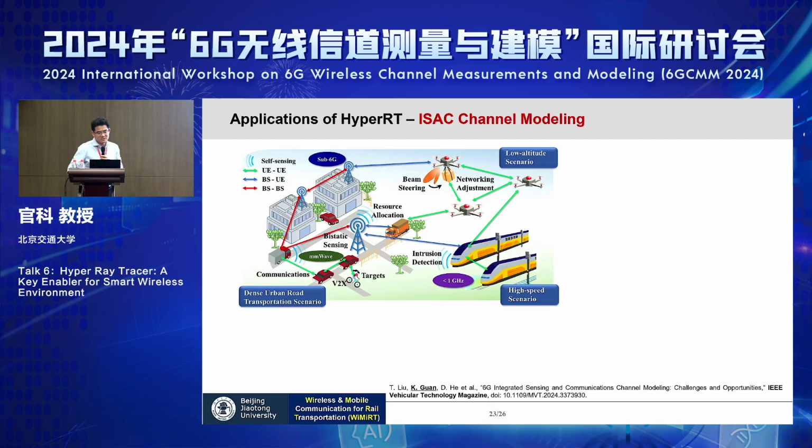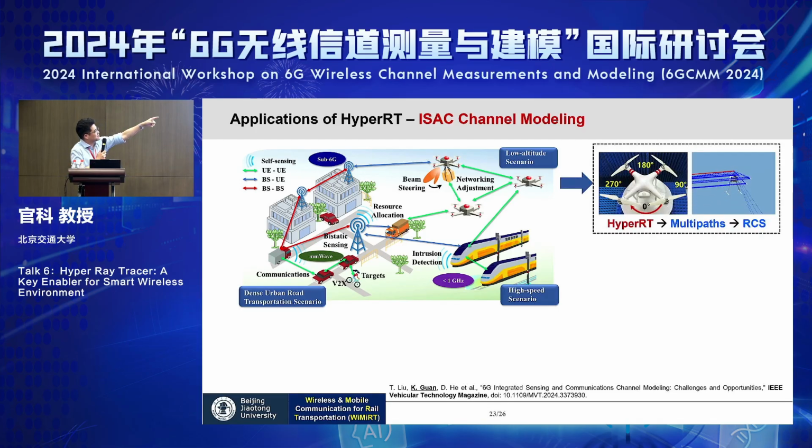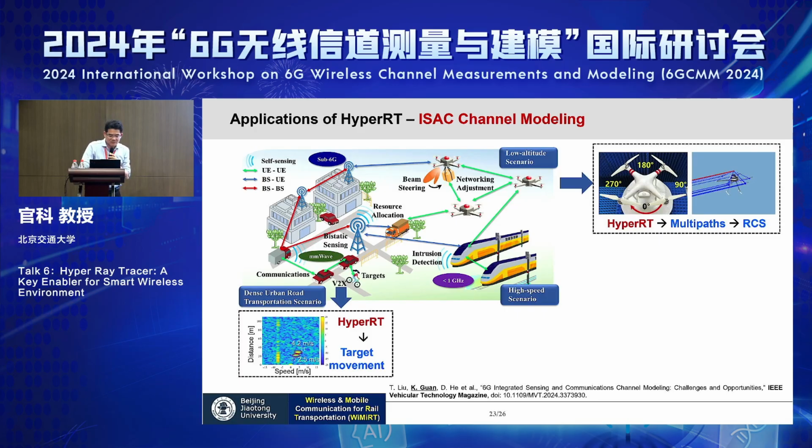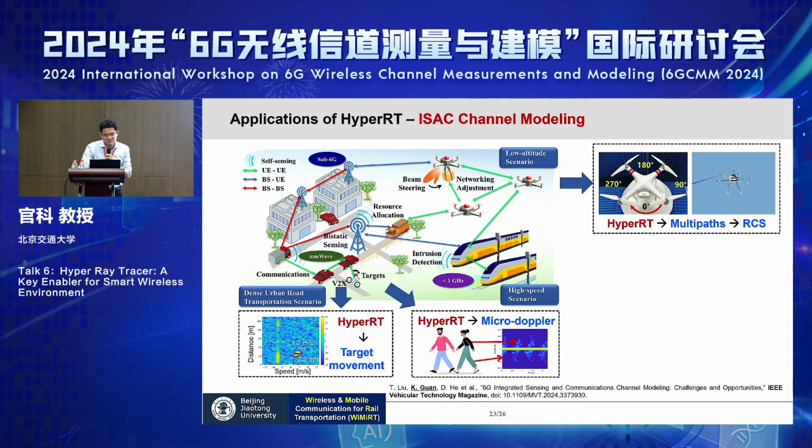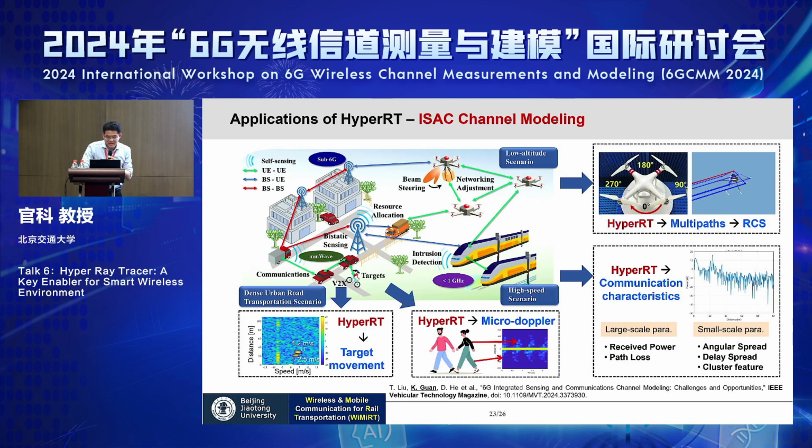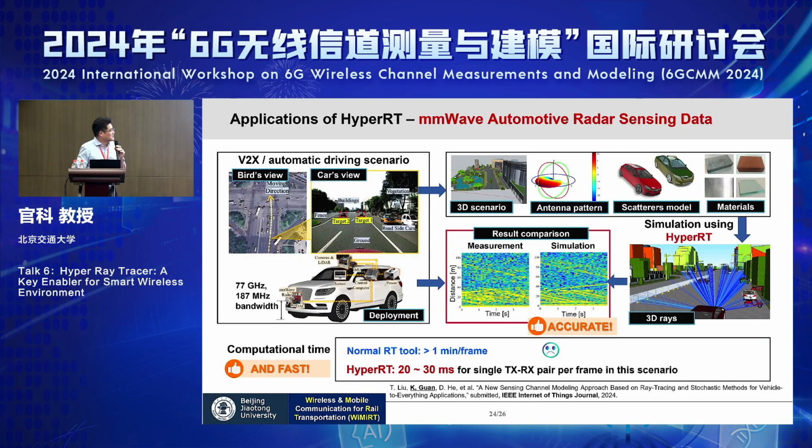Hyper ray tracing can also, for instance, generate the multipaths from objects, and then with those multipaths you can calculate the radar cross-section, and you can also generate target movements, and use hyper ray tracing to generate the micro-Doppler effect, and so on. Finally, you see this is a millimeter-wave radar profile, measurement and simulation of hyper ray tracing. Of course, it's not difficult to make ray tracing very accurate, but the thing is how to make it accurate while very fast. In the past it took 1 minute for one frame, but nowadays it's 30 milliseconds for one frame.